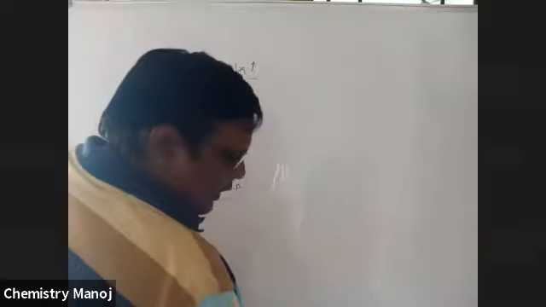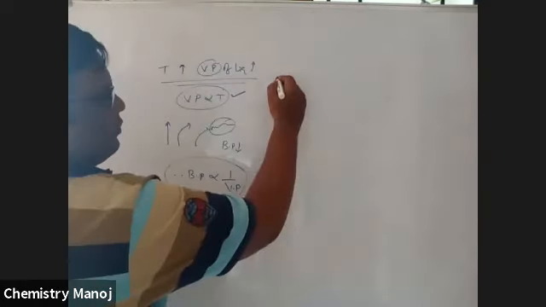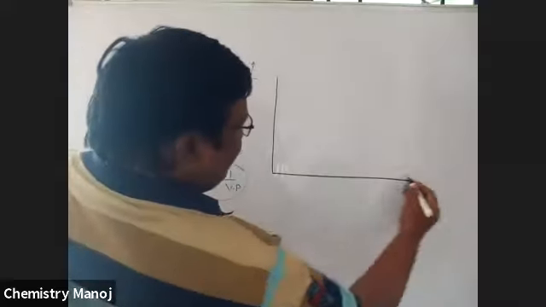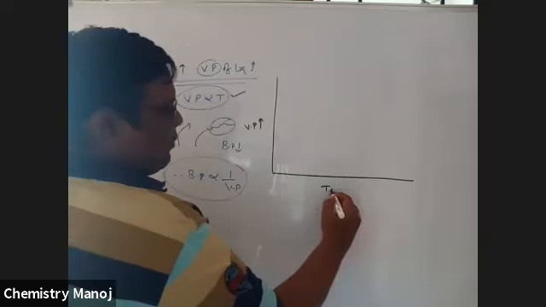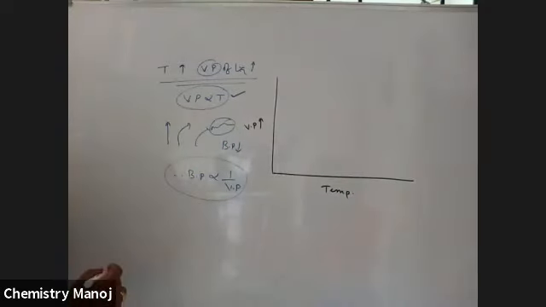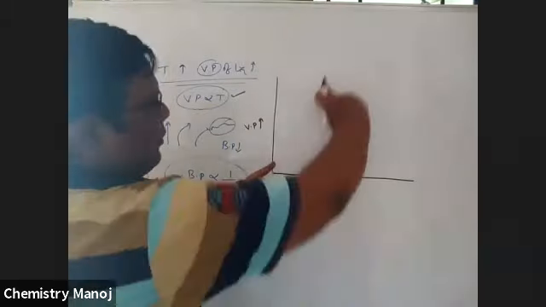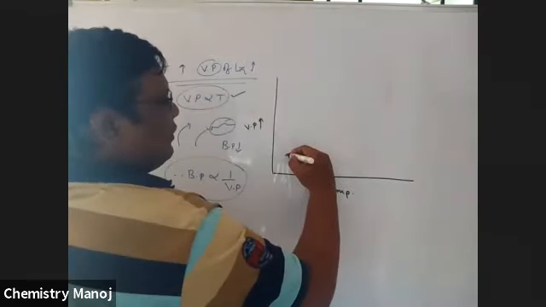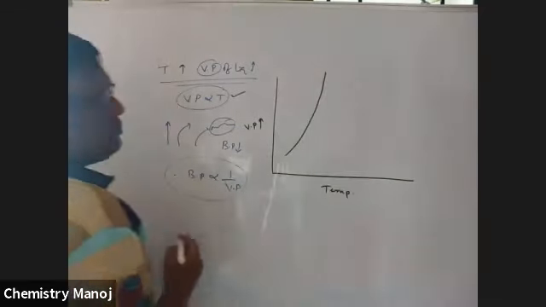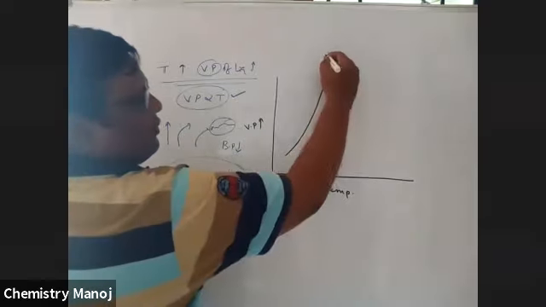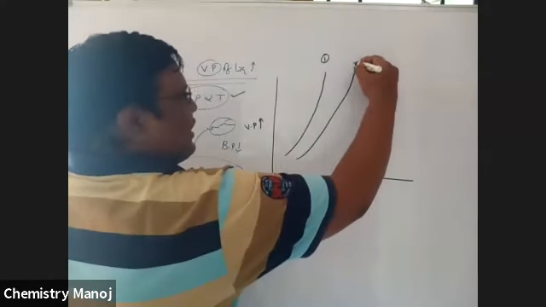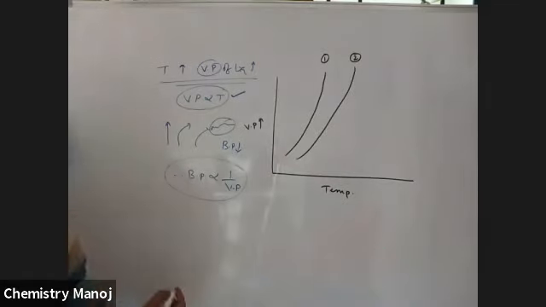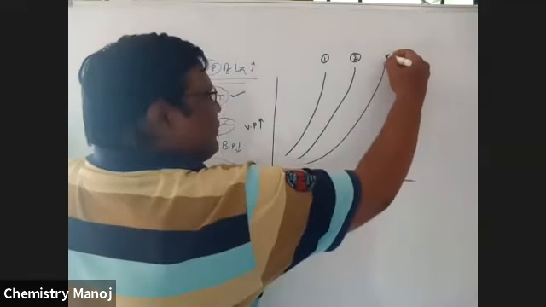Let us take different liquids. Consider these three graphs. This is the vapor pressure axis and this is the temperature axis. Now I am going to take one liquid first. As temperature increases, vapor pressure increases. This is liquid 1. There is one more, liquid 2: as temperature increases, its vapor pressure also increases. And one more, liquid 3: again as temperature increases, vapor pressure increases.